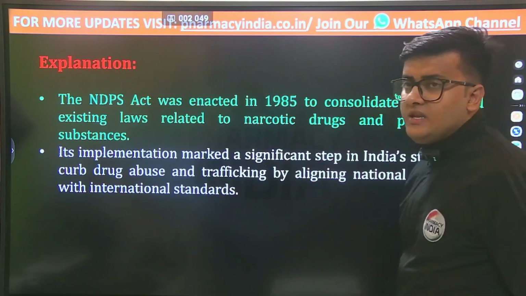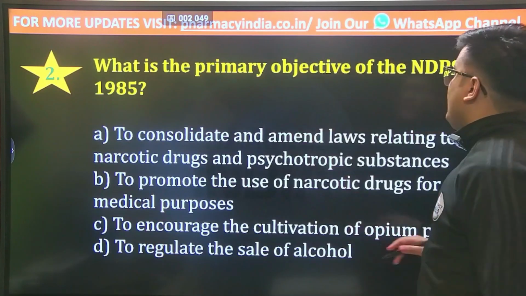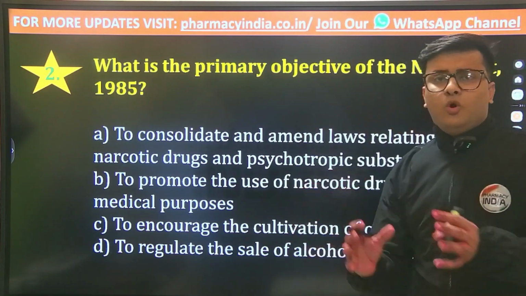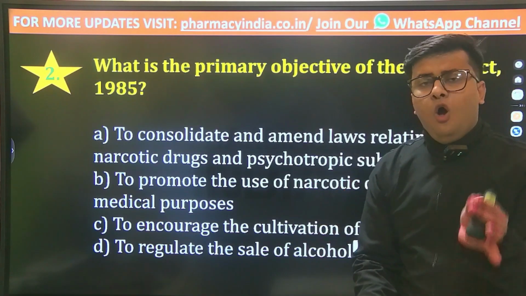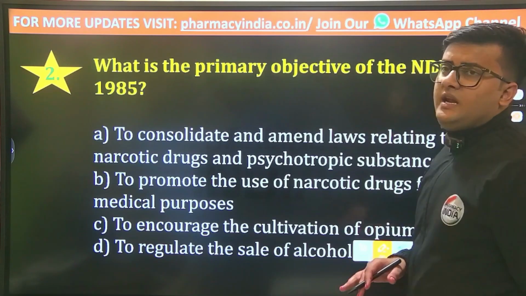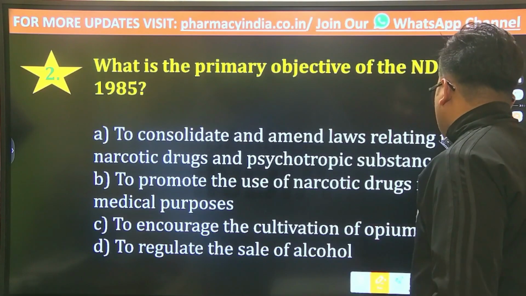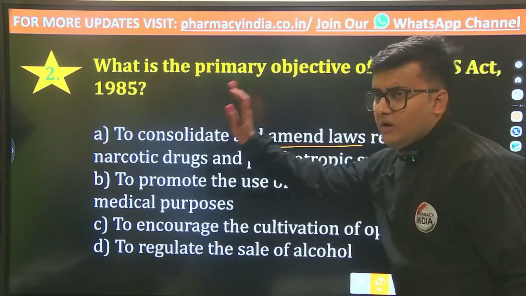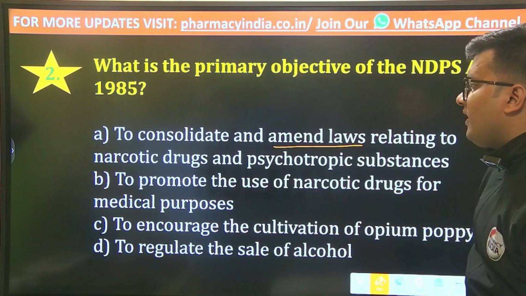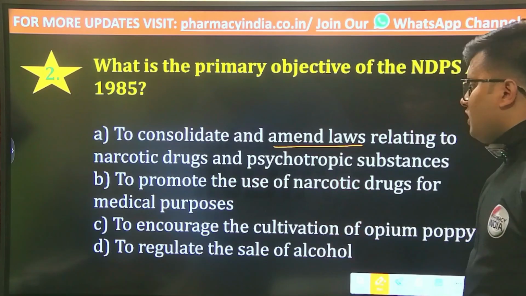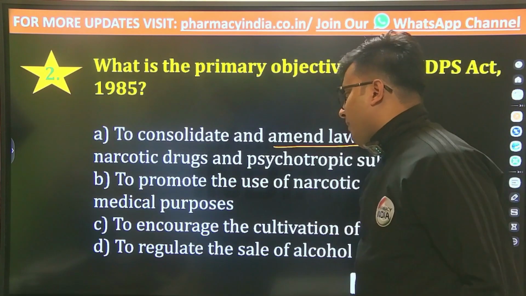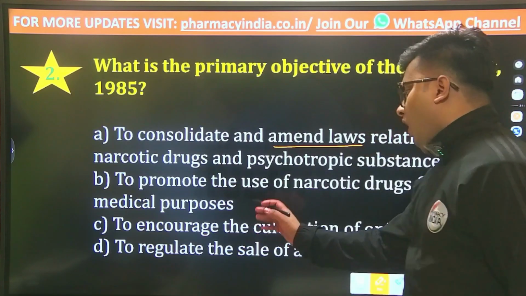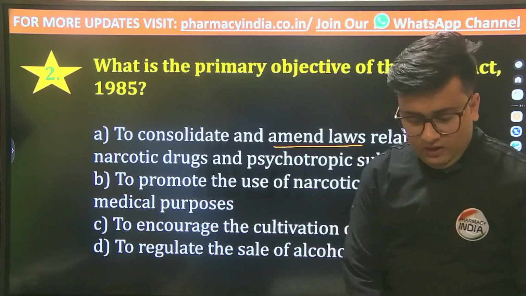The next question is: what is the primary objective of the NDPS Act? What was the main motto behind this Narcotic Drugs and Psychotropic Substances Act? The options are: to consolidate and amend laws relating to narcotic drugs and psychotropic substances; or to promote the use of narcotic drugs for medical purposes; or to encourage the cultivation of opium poppy; or to regulate the sale of alcohol.